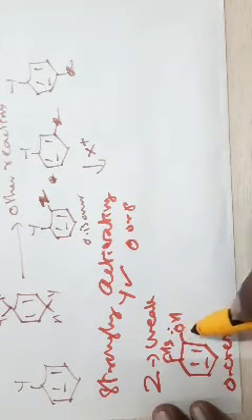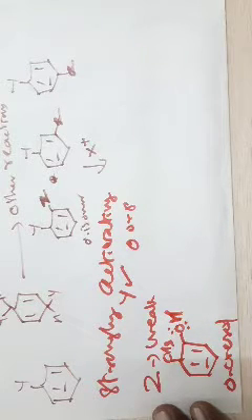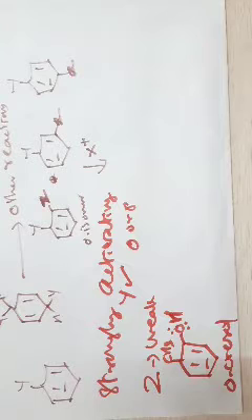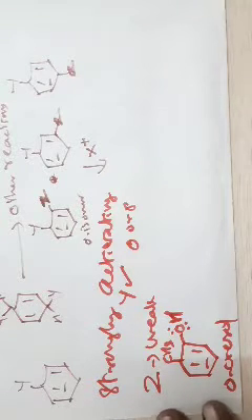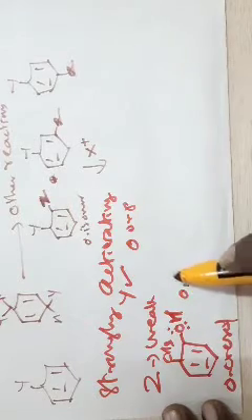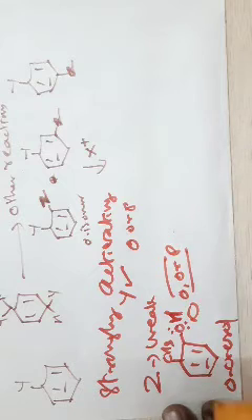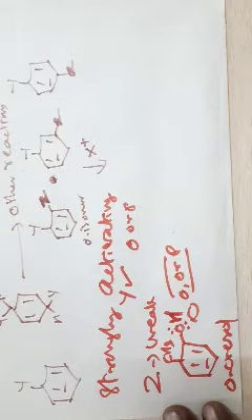Here the OH group is strongly activating because it has two lone pairs of electrons. So it is strongly activating when compared to the methyl group, which is mildly activating. So if it undergoes aromatic electrophilic substitution, you get ortho or para products with respect to the hydroxyl group only, not with respect to the methyl group.